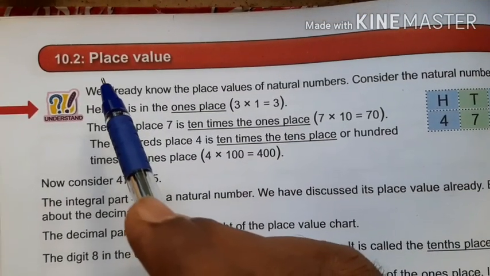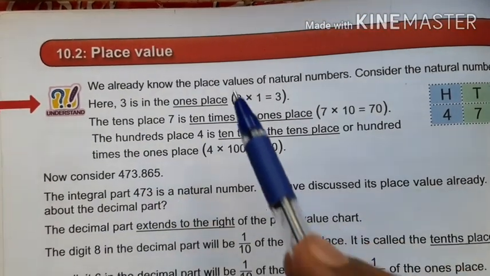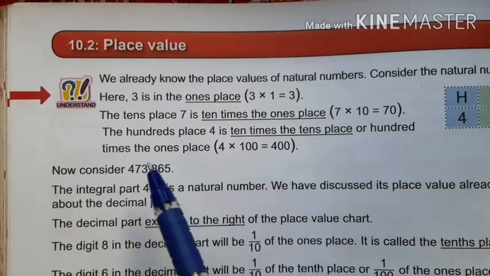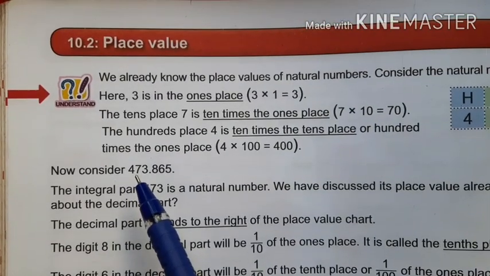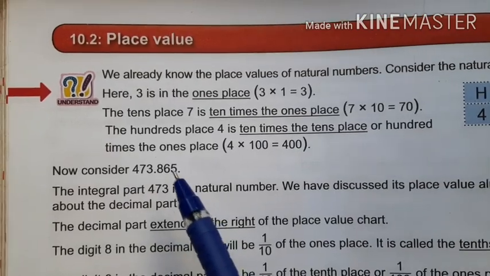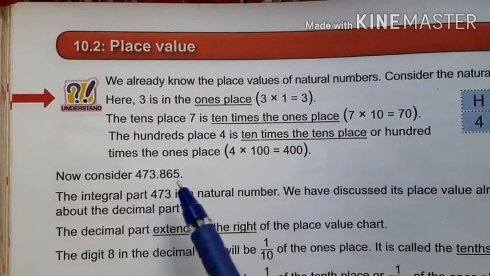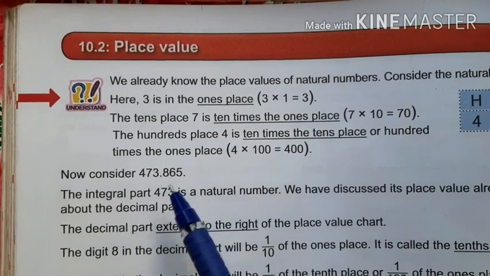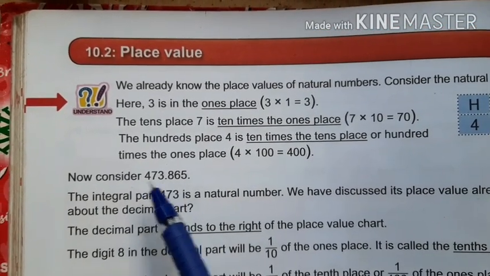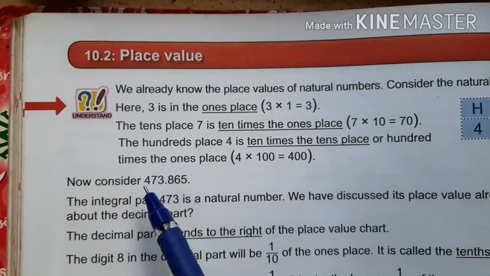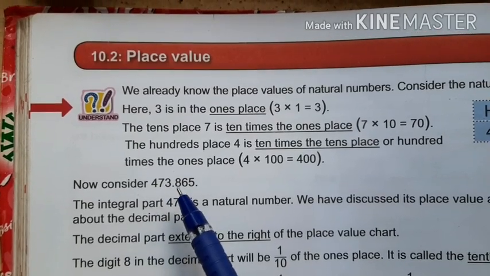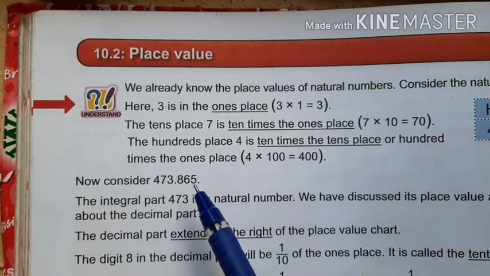Now, let us learn the place and place value of the digits present in the decimal number. See here children, 473.865 is a decimal number. Here this is the decimal point, the right side of the decimal point is the decimal part, and the left side of the decimal point is the whole number part or integral part. But how many digits does it have? 1, 2, 3, 4, 5, 6. It has 6 digits.